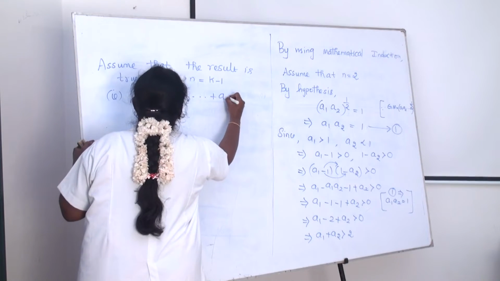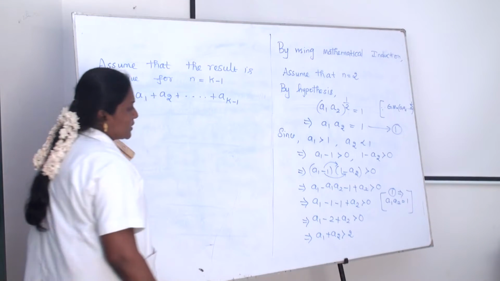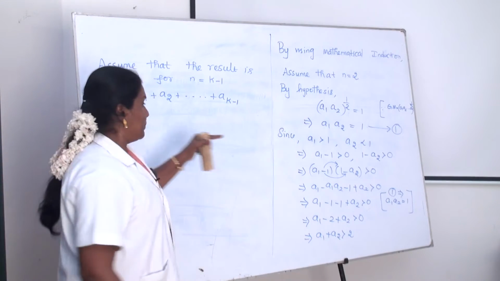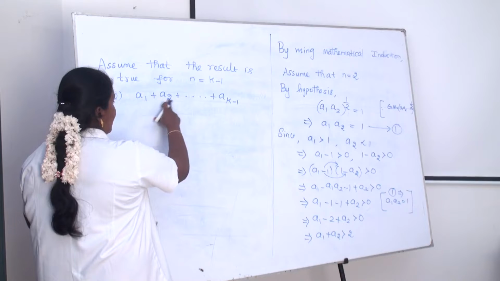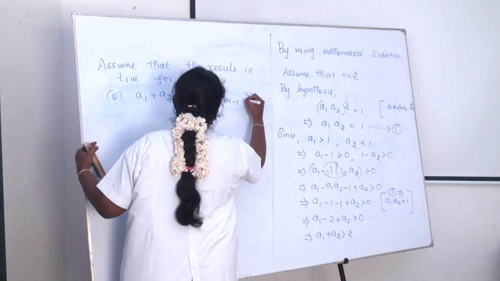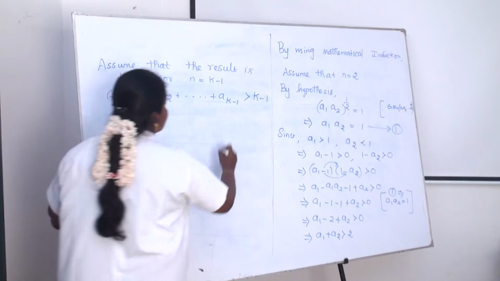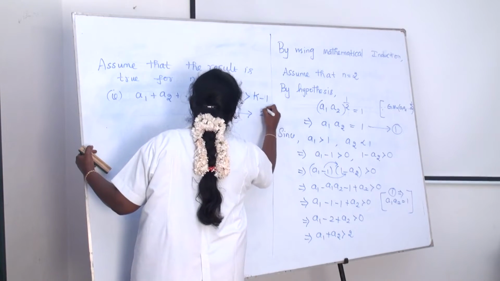Up to a_{k-1}, already we know that a1, a2, etc. up to an is greater than n. Here also you have to write a1 plus a2 plus etc. up to a_{k-1} is greater than k minus 1. Okay, this is equation number 2. We have to assume that.